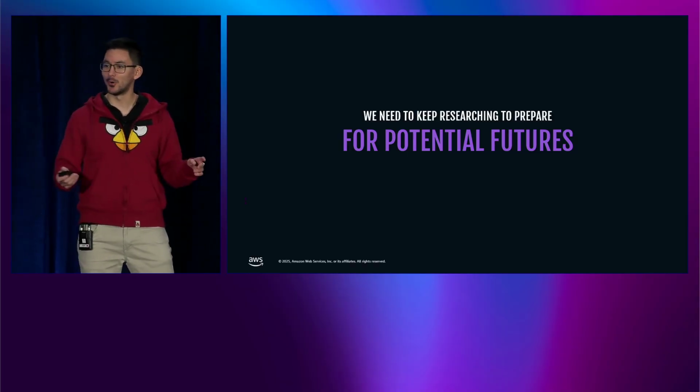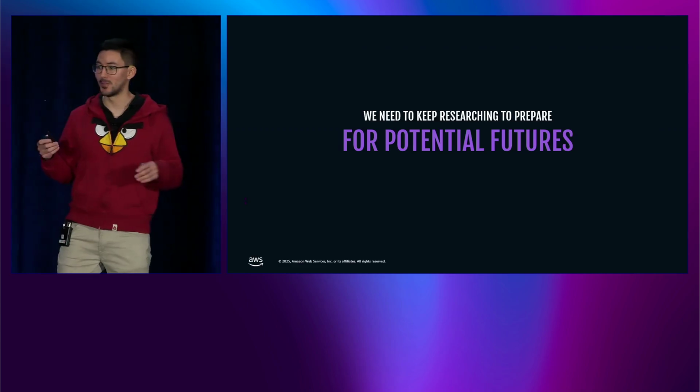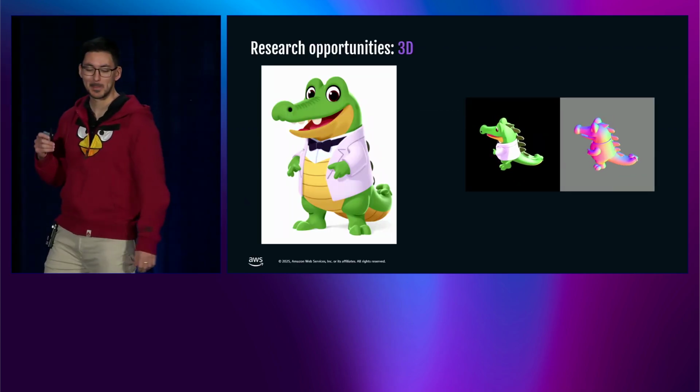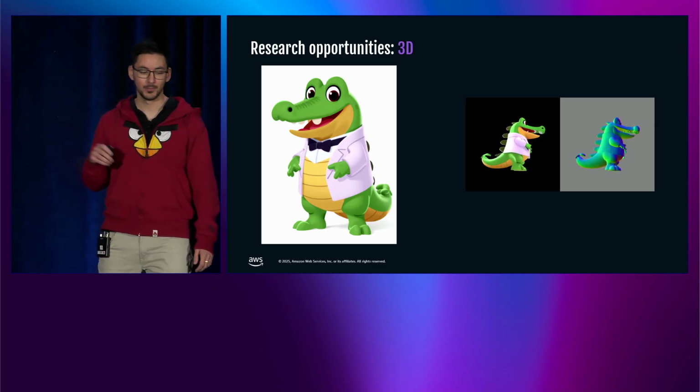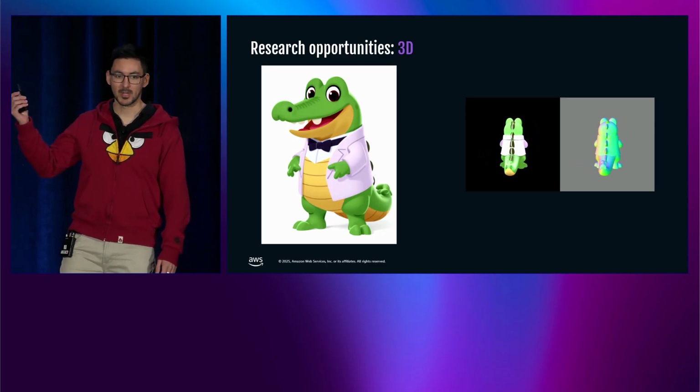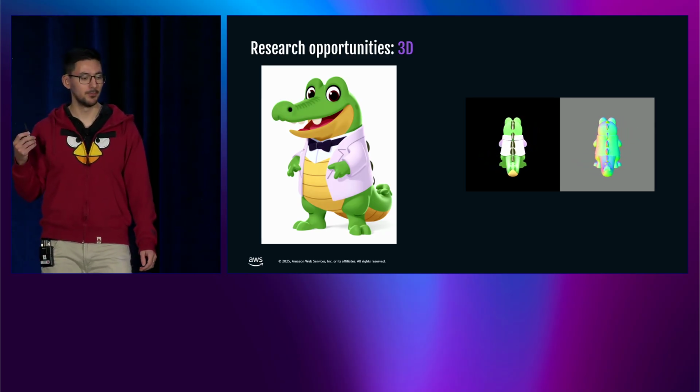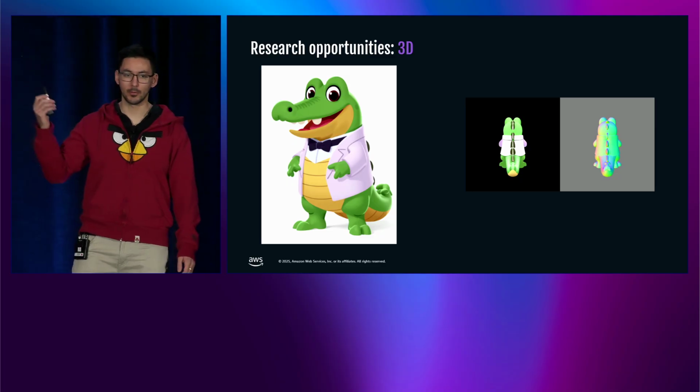That's a great question, and I can share that we are exploring, we are researching, because we need to be prepared for potential futures. We don't know what the future may look like. And we are researching in a lot of different areas, like, for example, 3D. We can create, for example, this crocodile in our style and turn it into 3D already.